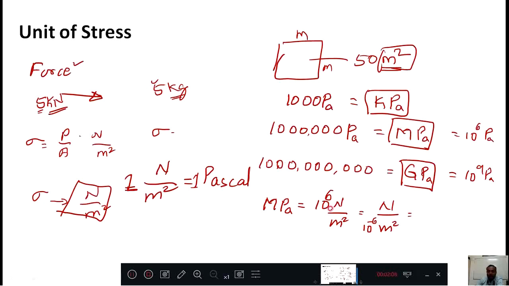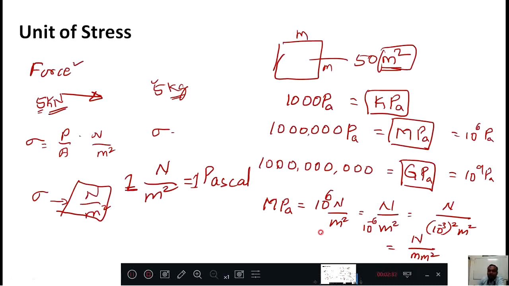Now I didn't do anything, just I am rearranging the terms and writing. Now I write Newton per 10 raised to minus 3 whole square meter square. See, the same minus 6 I wrote in a different form. Then here I can write Newton per, this 10 raised to minus 3 means milli. Therefore milli square meter square, so I can call it a millimeter square.